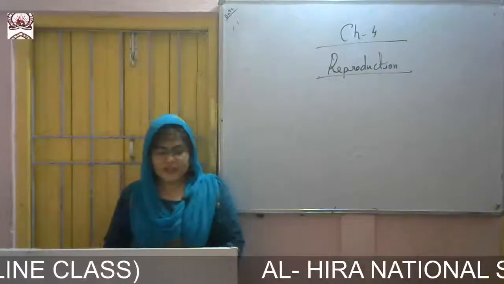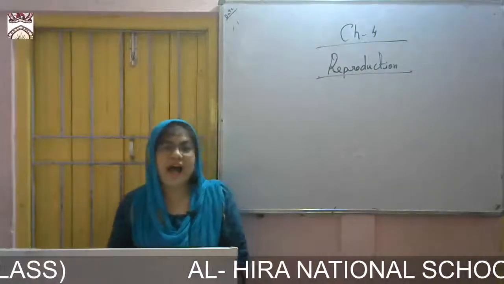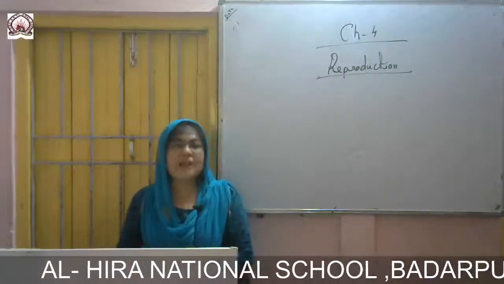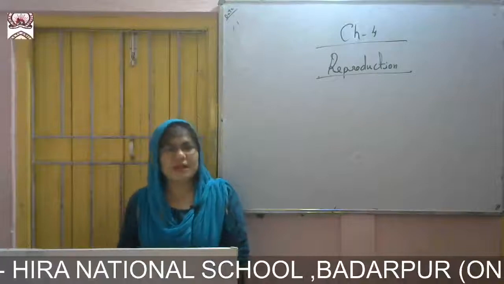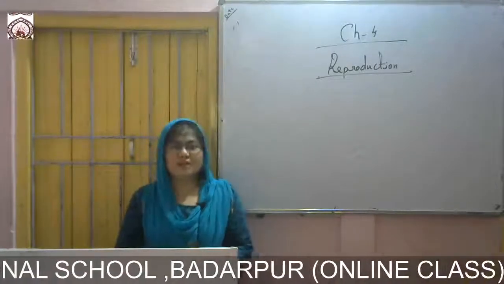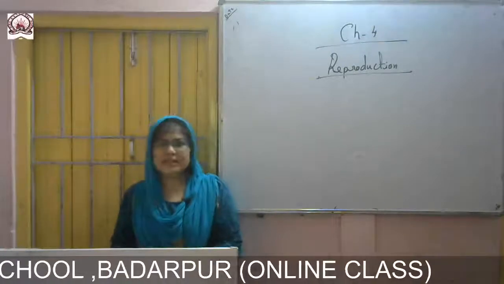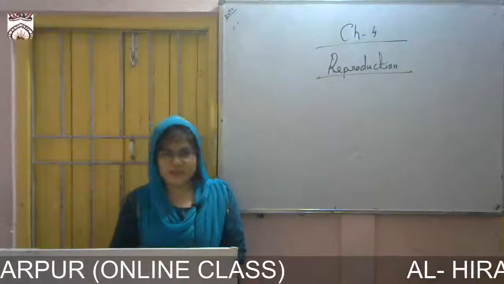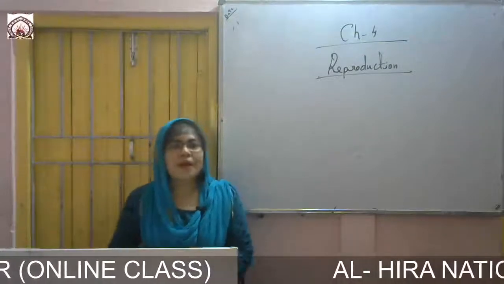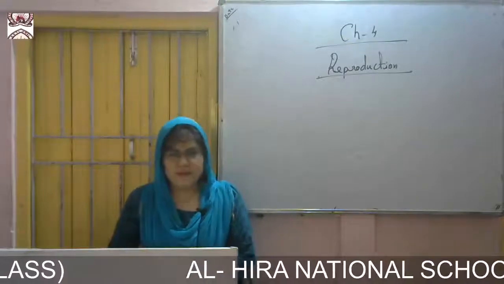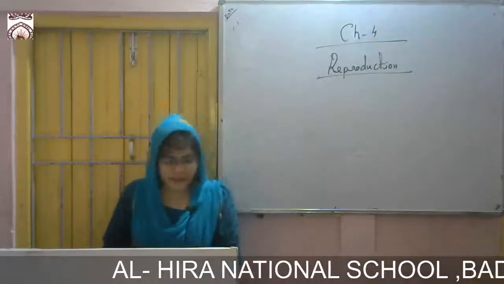Now we are going to see how sexual reproduction takes place in animals, okay. Animals are multicellular organisms. Asexual reproduction takes place in unicellular organisms, the organisms which are made of a single cell, and sexual reproduction takes place in multicellular organisms, okay. That is animals like human beings, tigers and many other living organisms.